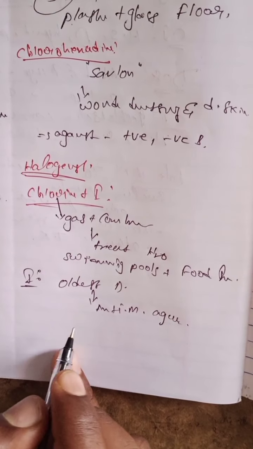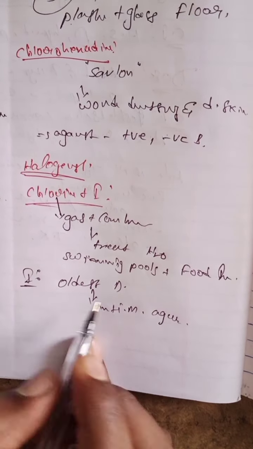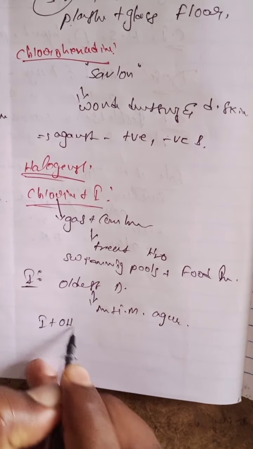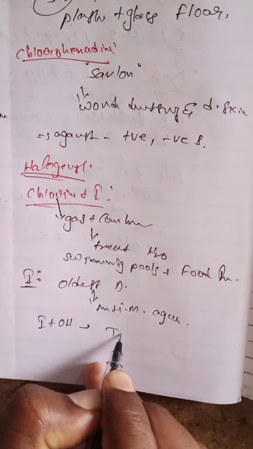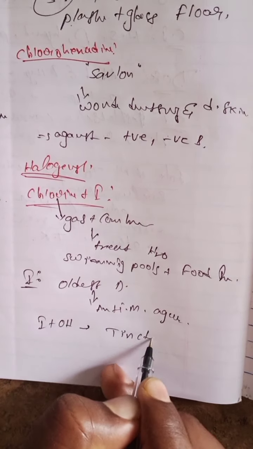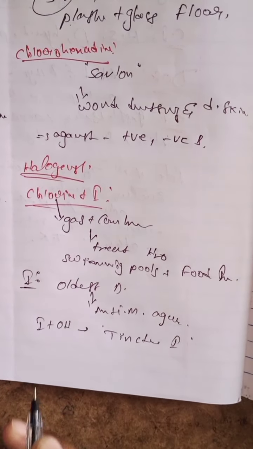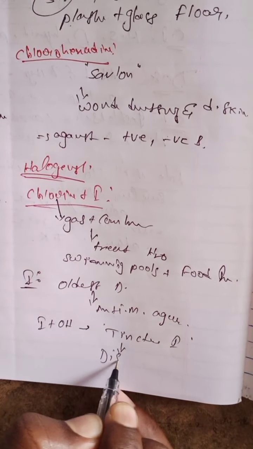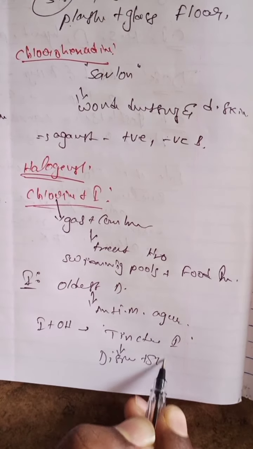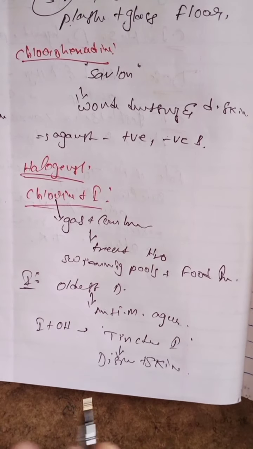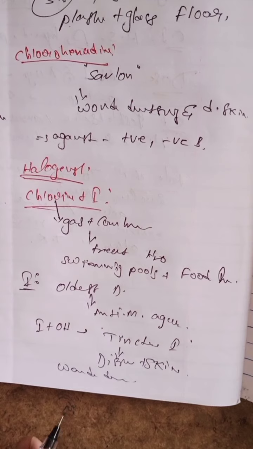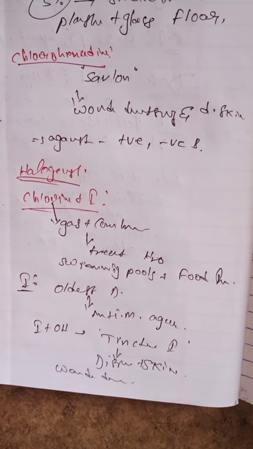And the next one, the solution of iodine in alcohol. A solution of iodine plus alcohol is known as tincture of iodine. The tincture of iodine is used as a disinfectant on the skin and for wound dressing purpose. So this is about the iodine tincture.